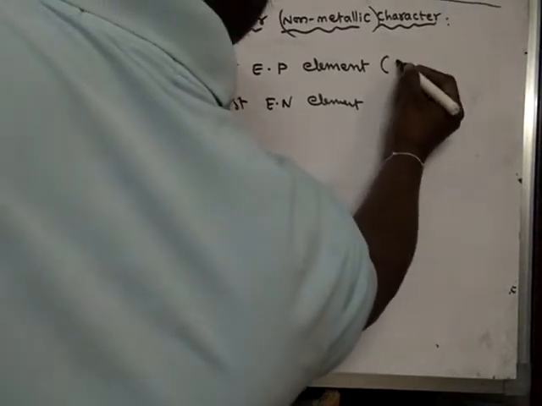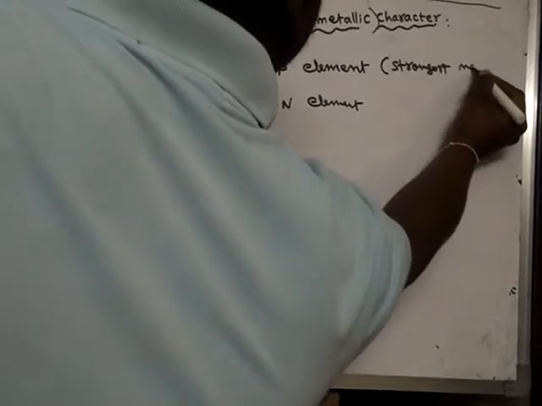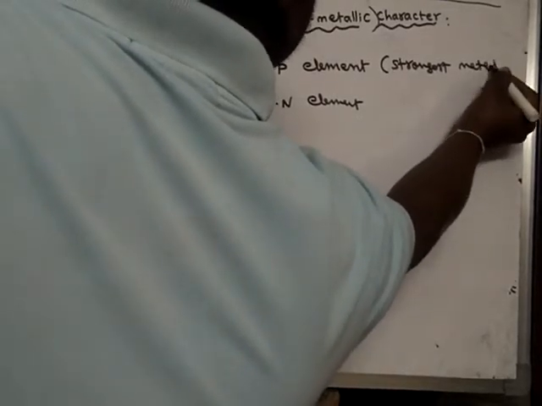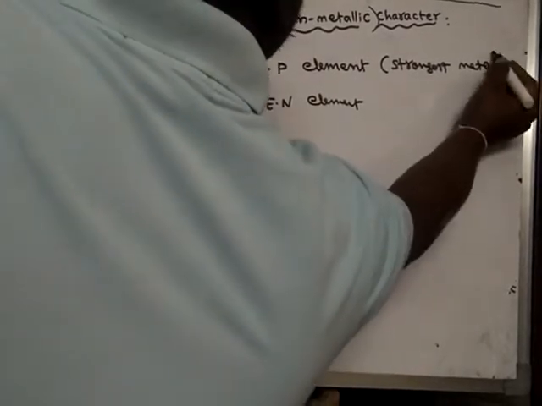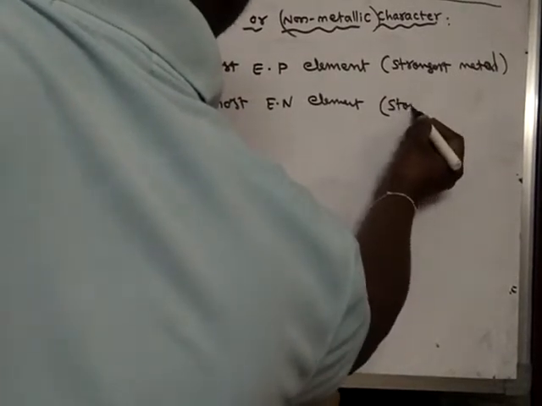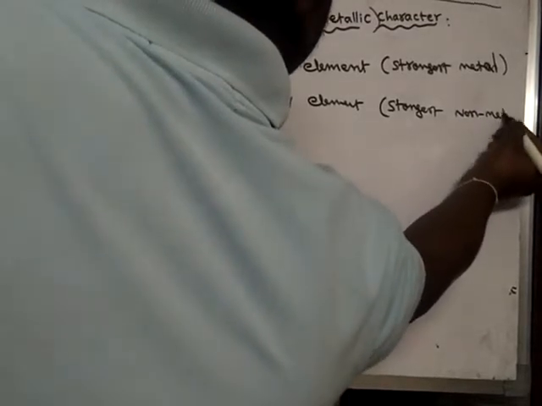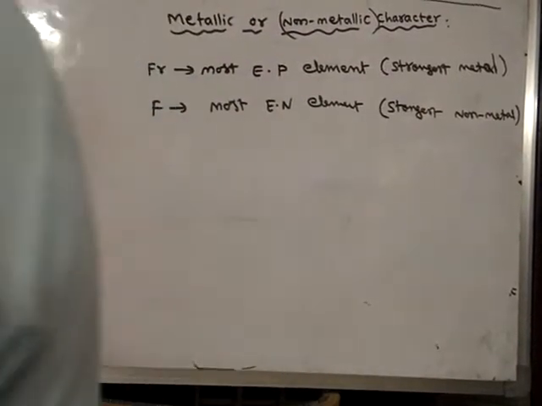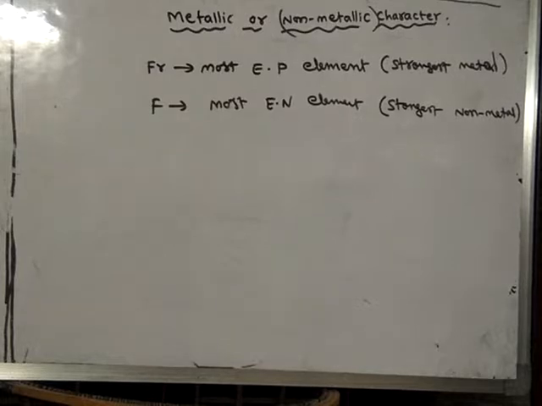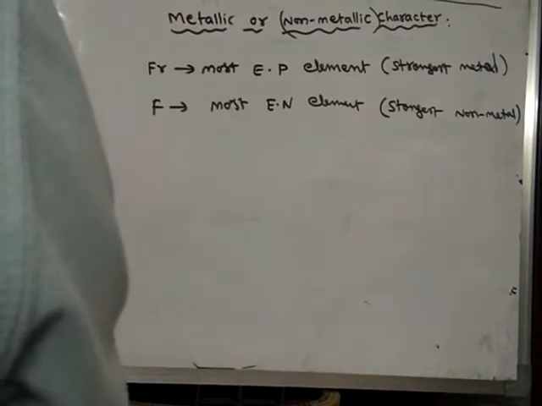That means electropositivity means the strongest metal, and electronegativity means the strongest non-metal. So like this we can discuss the metallic or non-metallic character.